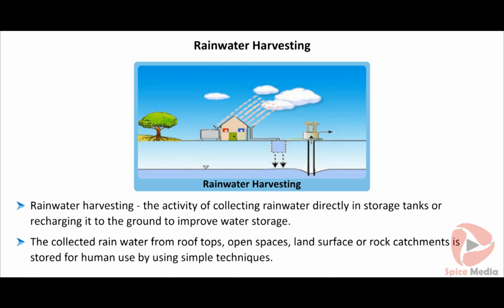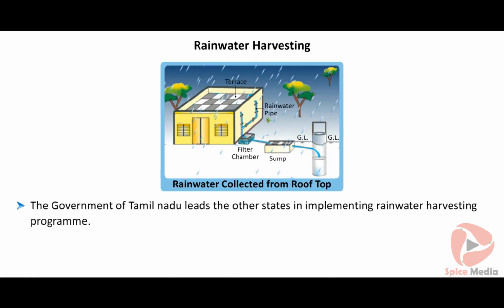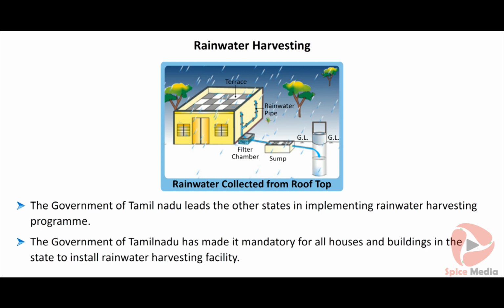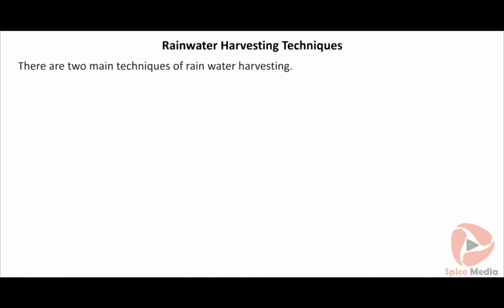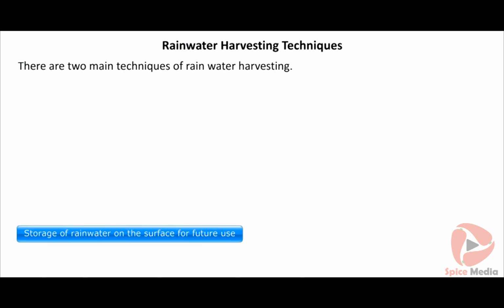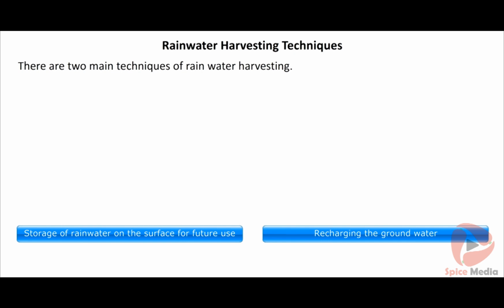The government of Tamil Nadu leads the other states in implementing rainwater harvesting program. It is important to note that the government of Tamil Nadu has made it mandatory for all houses and buildings in the state to install rainwater harvesting facility. There are two main techniques of rainwater harvesting: storage of rainwater on the surface for future use, and recharging the groundwater. Click each to know more.